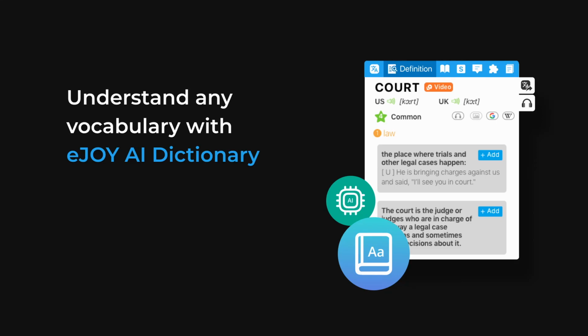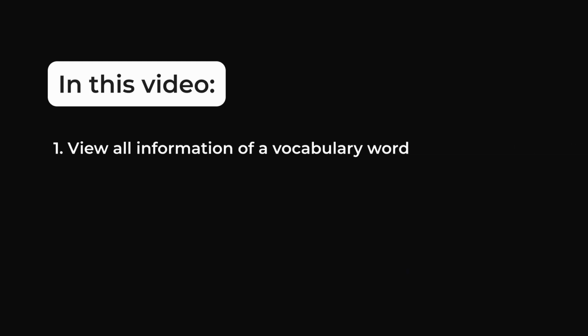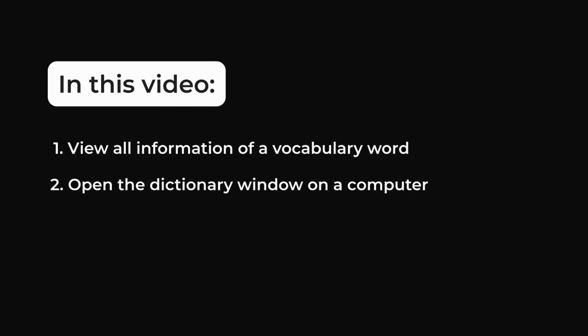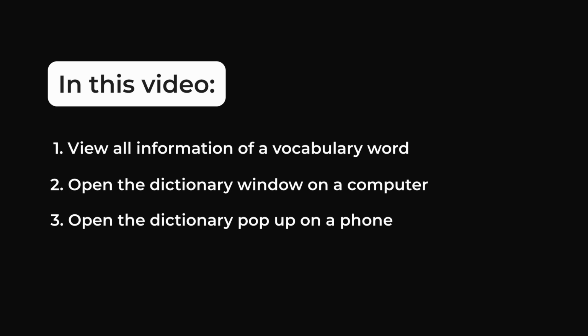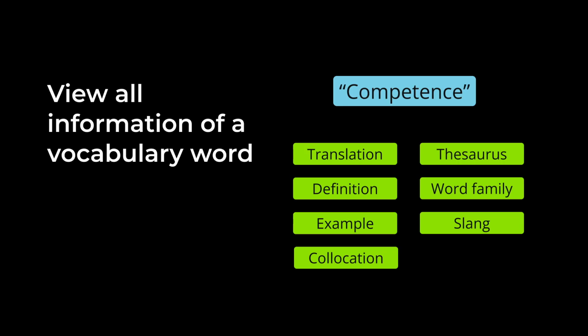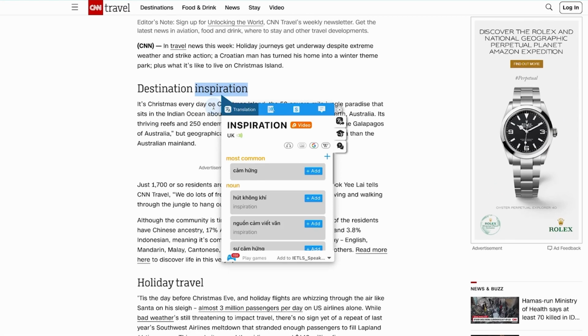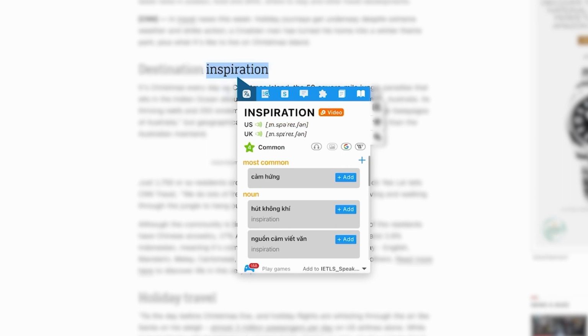Did you know that you can look up and understand the meaning of any vocabulary with eJOY AI Dictionary? This video will guide you on how to view all information of a word, how to open the dictionary window on a computer, and how to open the dictionary pop-up on a phone. Whether on the phone or on a computer, you can look up any information with eJOY AI Dictionary.